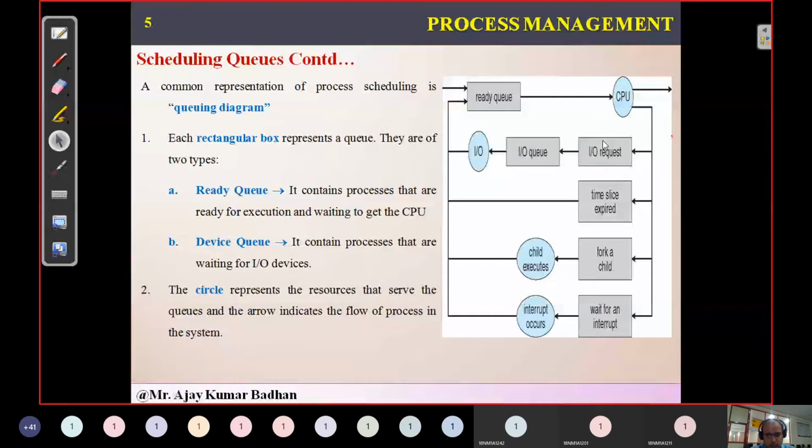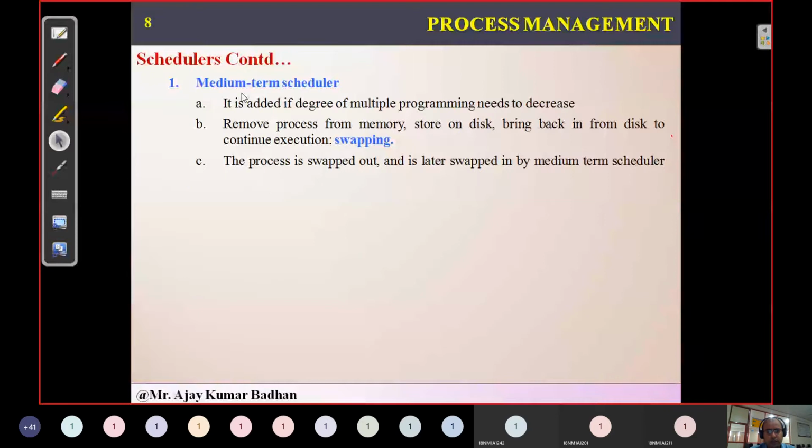So here in the medium term scheduler, whenever this particular thing happens, like HOD sir came, the class is interrupted, and sir has delivered some message to you. When he goes back, I will take up the class. Now, will I start from the beginning? No. From where will I start? From the place where I have stopped.